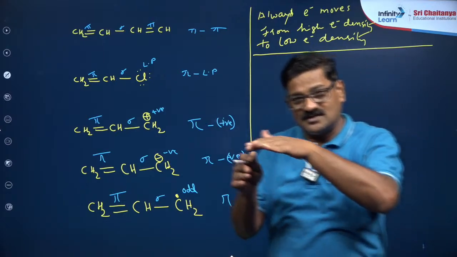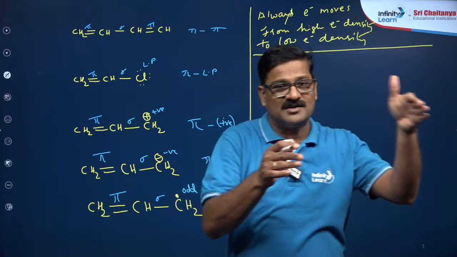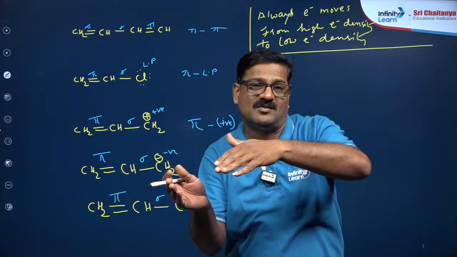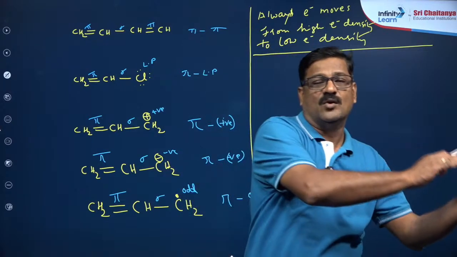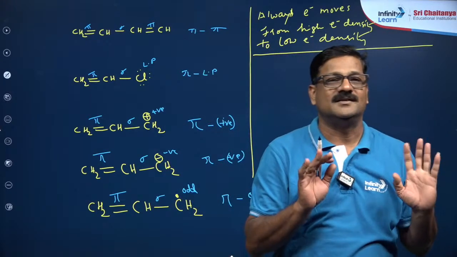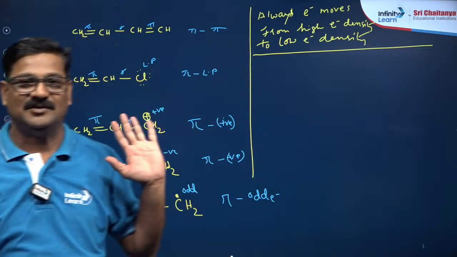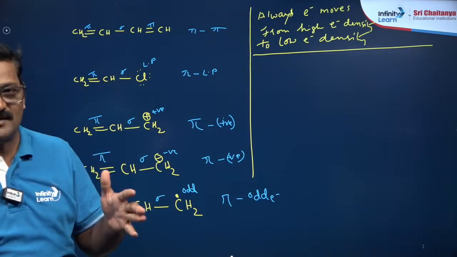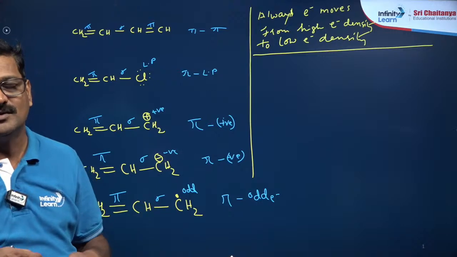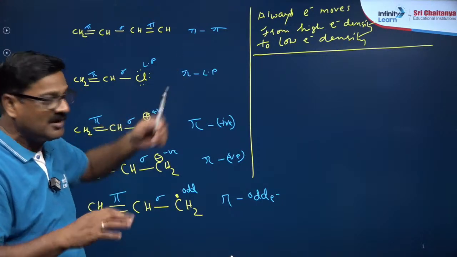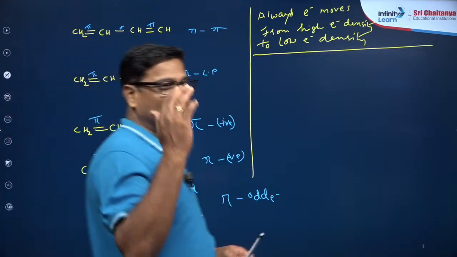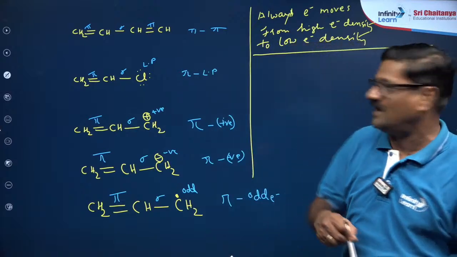Similarly, during resonance, electrons always move from high electron density to low electron density. That is the mantra during resonance. That's it. You want to read and get it, hundreds of books are available on Google, but you have to find the whole thing in one line. Right, see, all clear, बेटा?